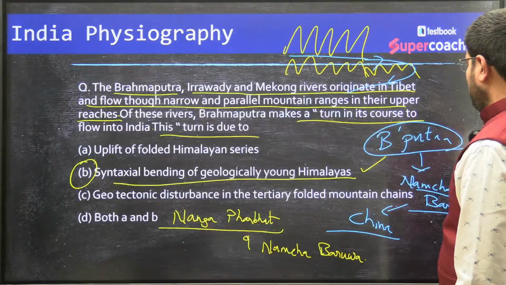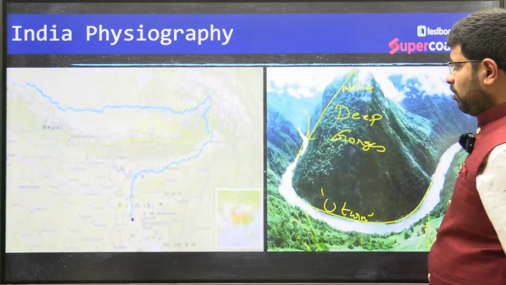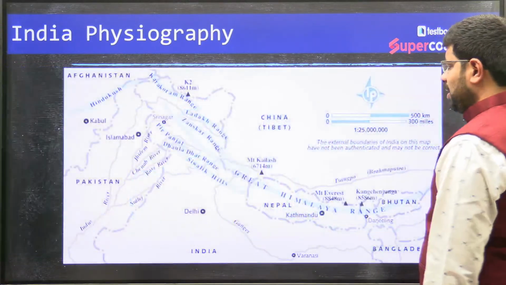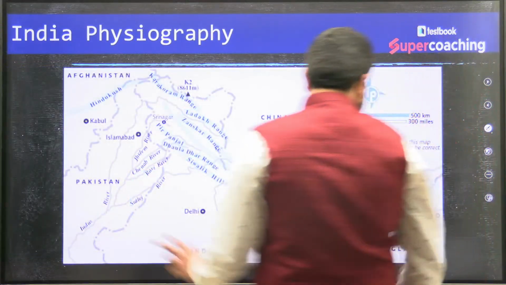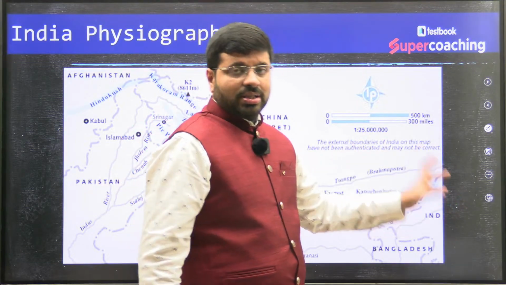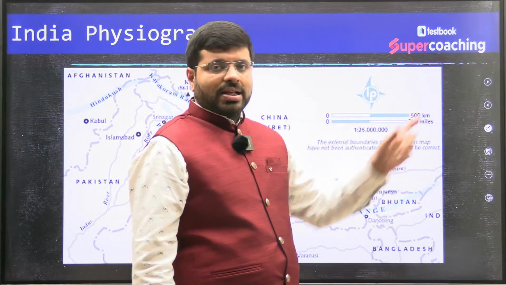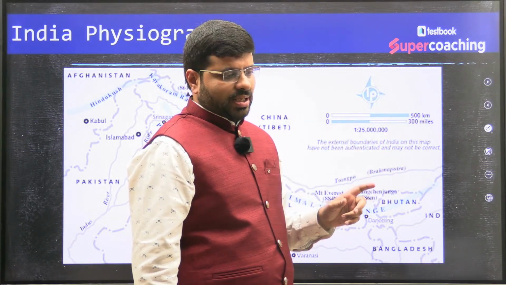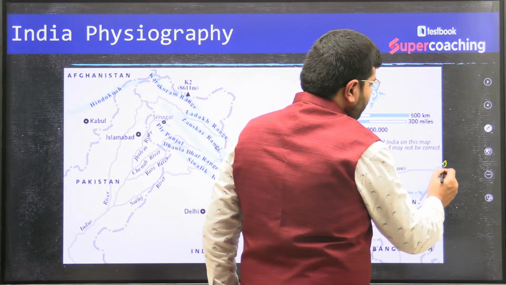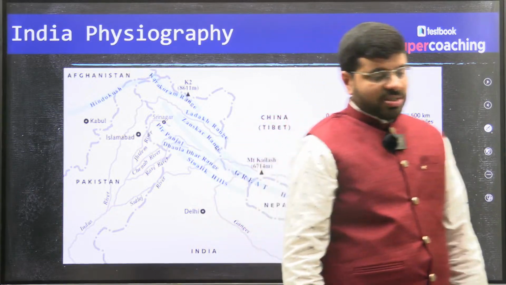Okay. Maybe I haven't shown you this picture. In the NCERT, there is a picture. I think this got cropped here. In the NCERT, see the Eastern Himalaya section, not this picture. There is another picture of the Eastern Himalayas in NCERT. In the Eastern Himalayas, you can see clearly Namcha Barwa located beyond Arunachal Pradesh. So it was clearly mentioned.